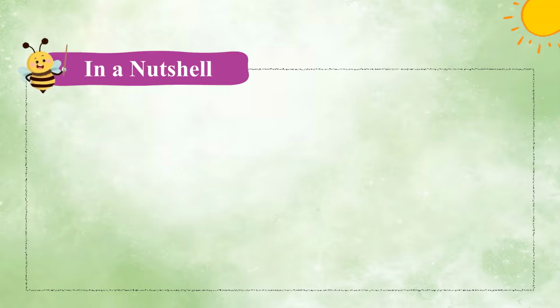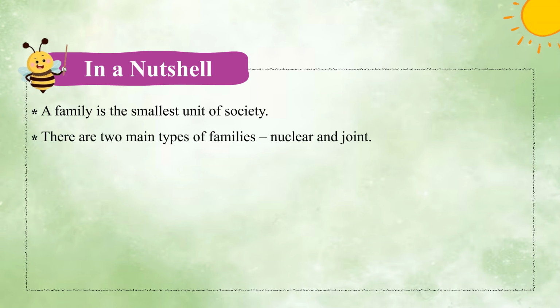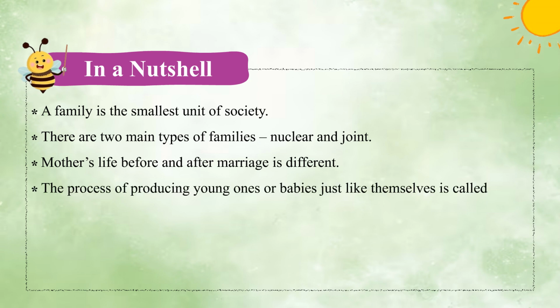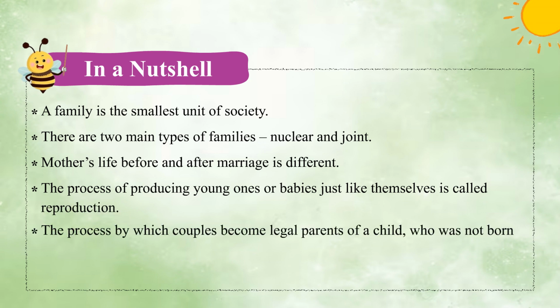In a nutshell, a family is the smallest unit of society. There are two main types of families, nuclear and joint. Mother's life before and after marriage is different. The process of producing young ones or babies just like themselves is called reproduction. The process by which couples become legal parents of a child who was not born to them is called adoption.